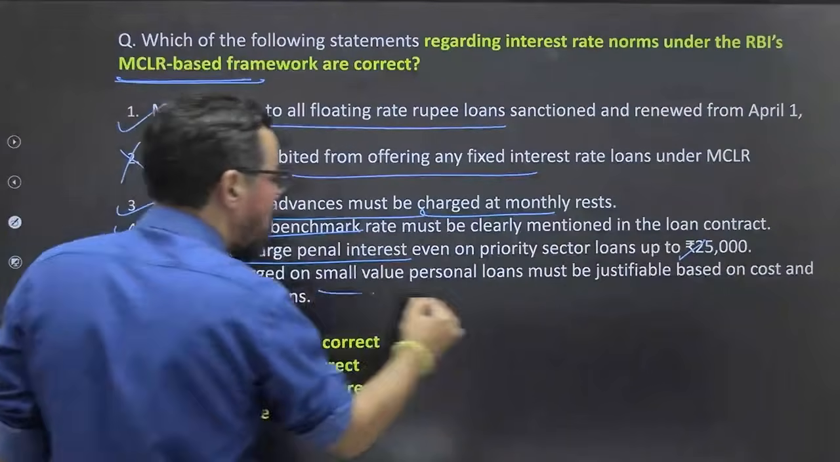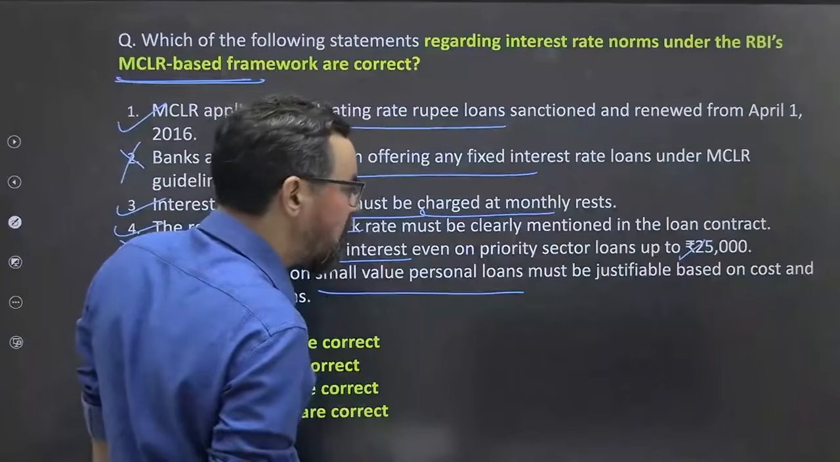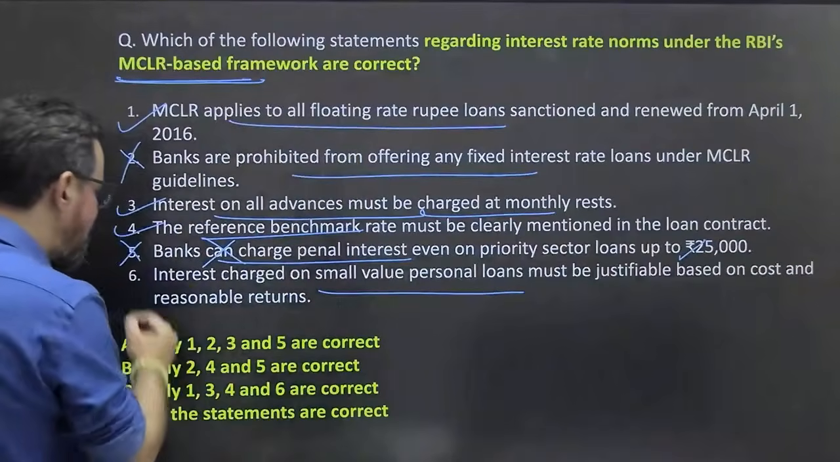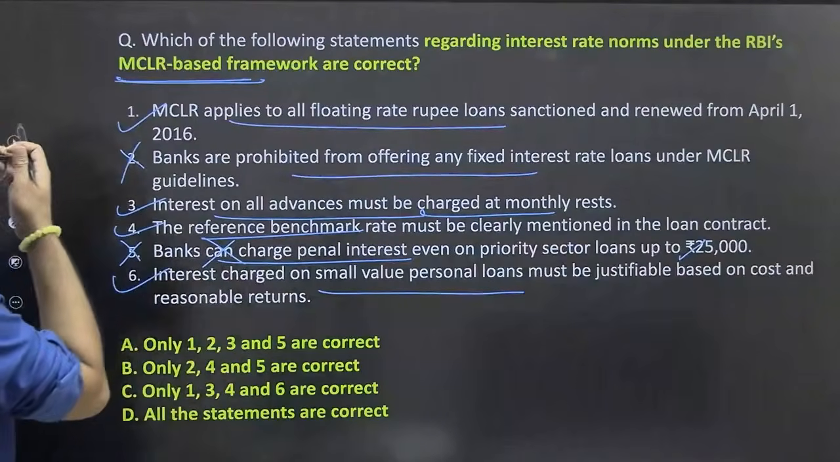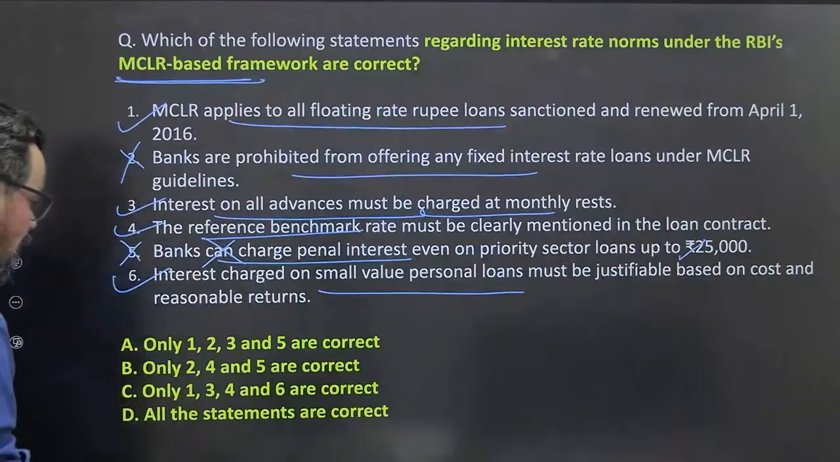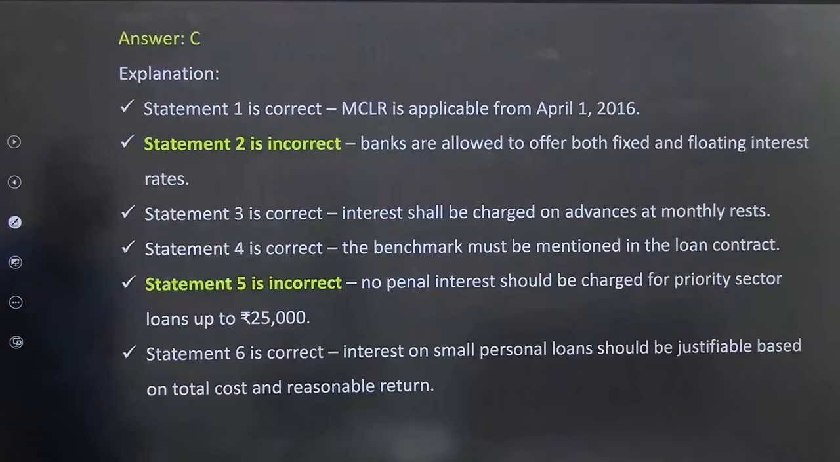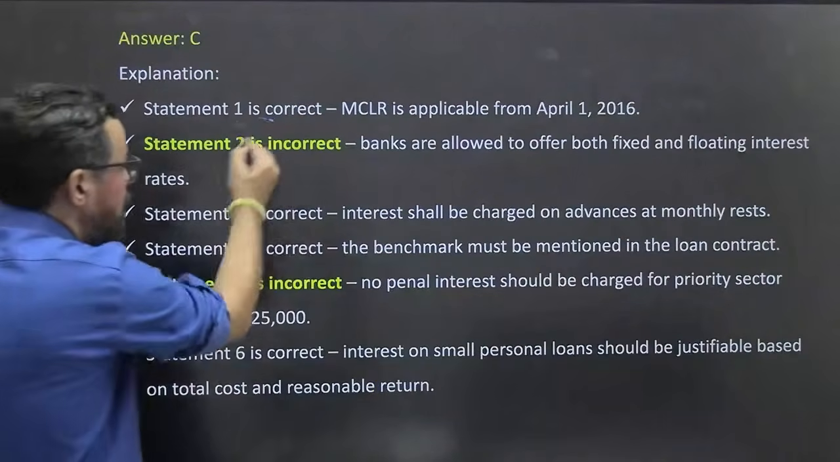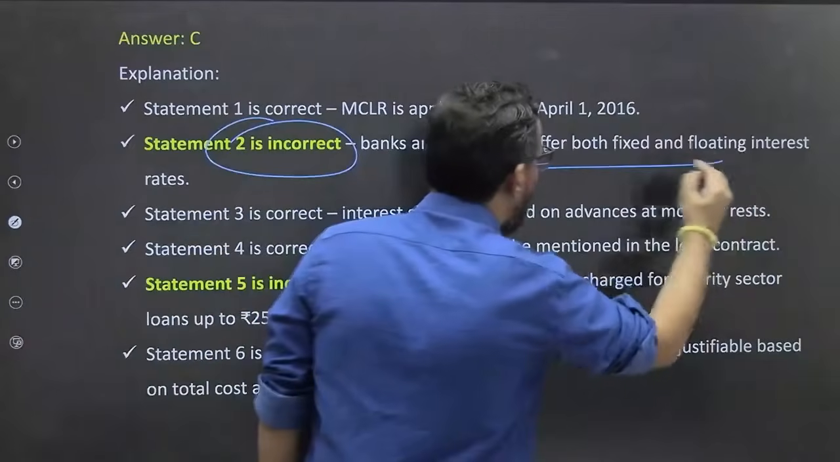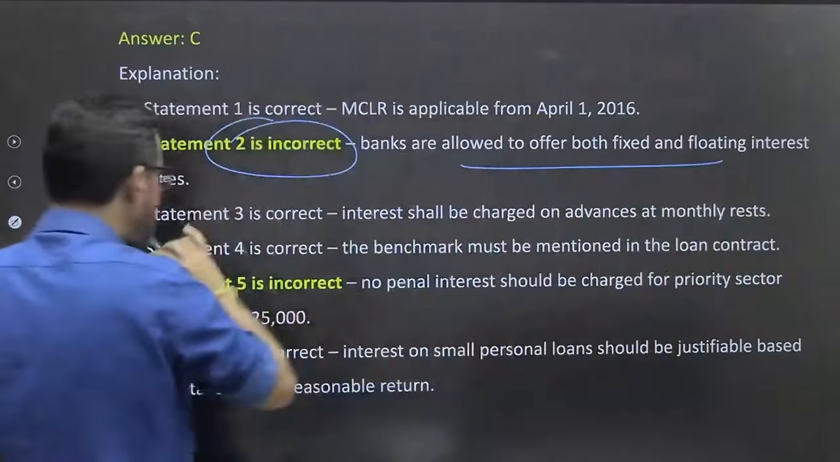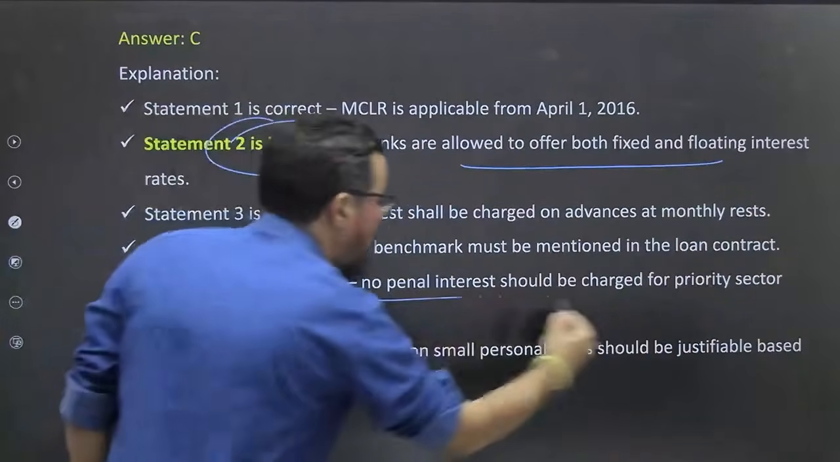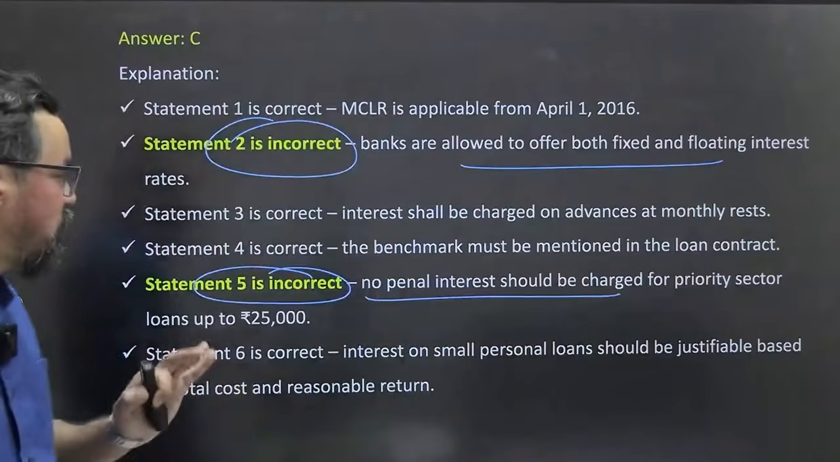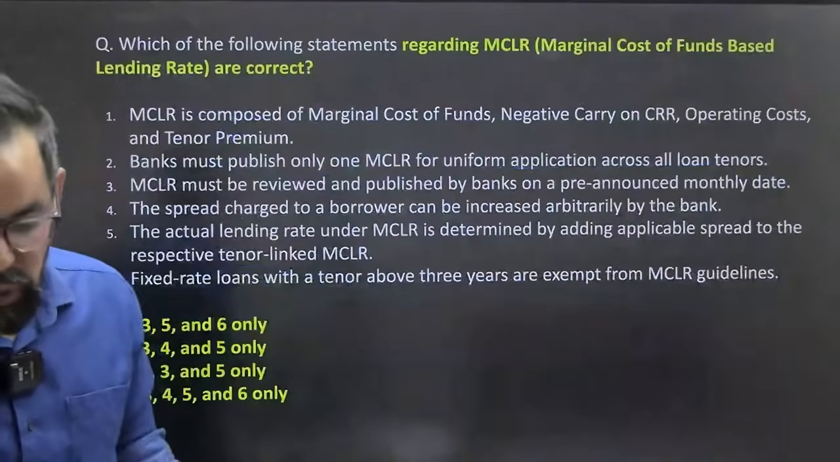Interest charged on a small value personal loan must be justifiable based on cost and reasonable things. 100% true. 1, 3, 4, 6, option C should be the right answer for this one. Statement 2 was incorrect. Banks are allowed to offer both fixed and floating rates of interest. Statement 5: no penal interest should be charged for priority sector loans up to 25,000.